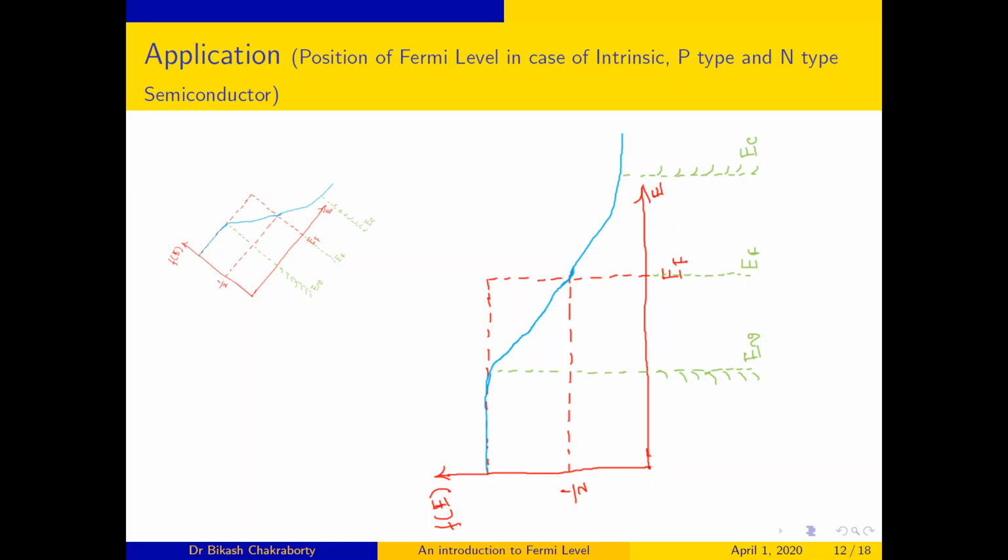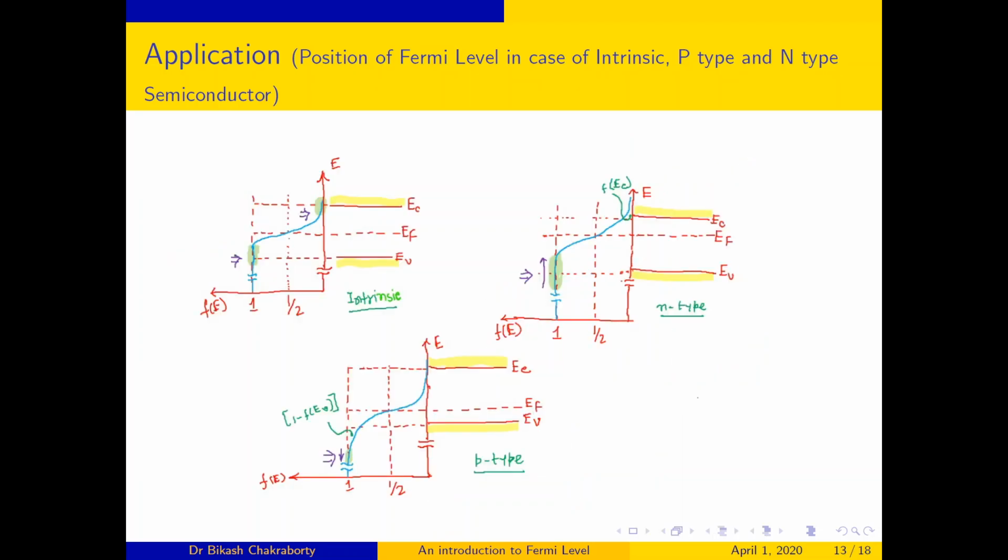Now with the help of this graph, I have drawn here the intrinsic, n-type and p-type semiconductor, and the position of Fermi level for each. Just watch carefully and observe the violet arrows and the green shaded regions in each graph. Don't worry, I will explain it.